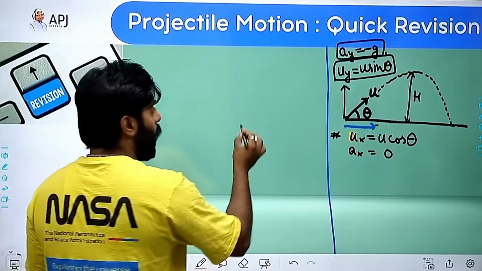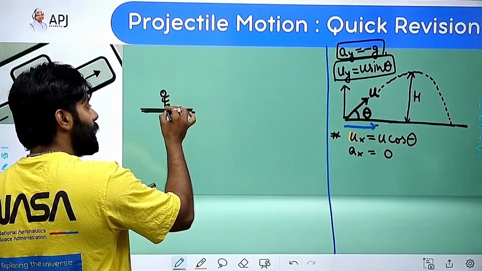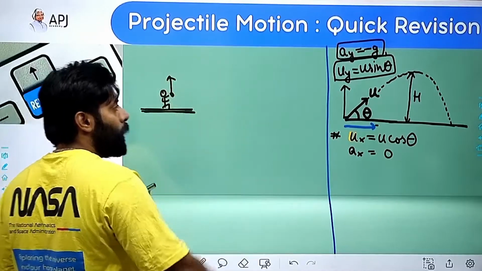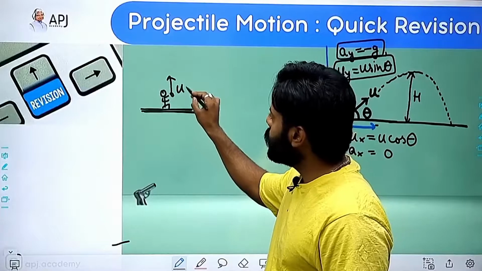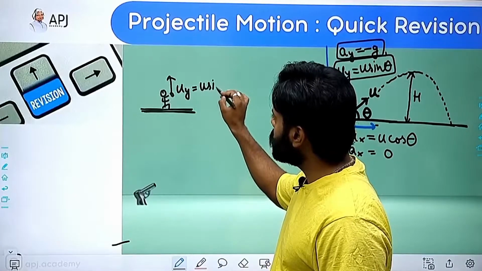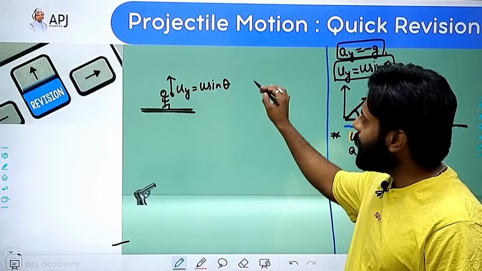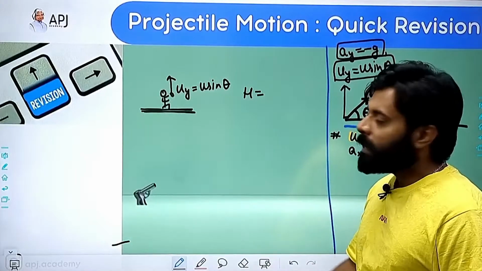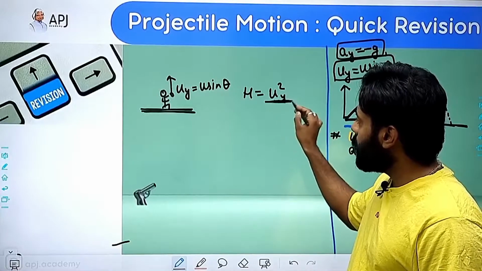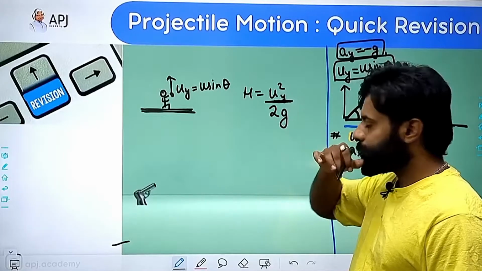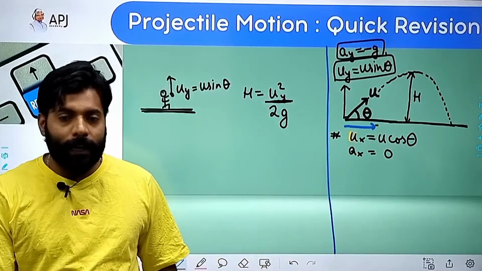I am teaching you how you are going to compare this thing. You can imagine that a person is here and he is projecting a ball vertically with velocity uy, which is none other than u sin theta. Then what is the maximum height it will attain? You already learned that maximum height is nothing but uy square divided by 2g. This is what we had studied.